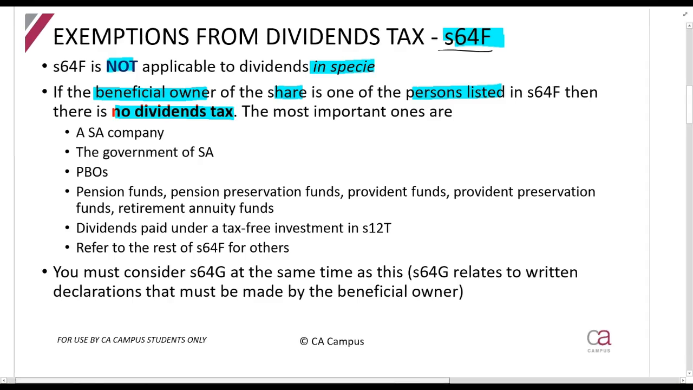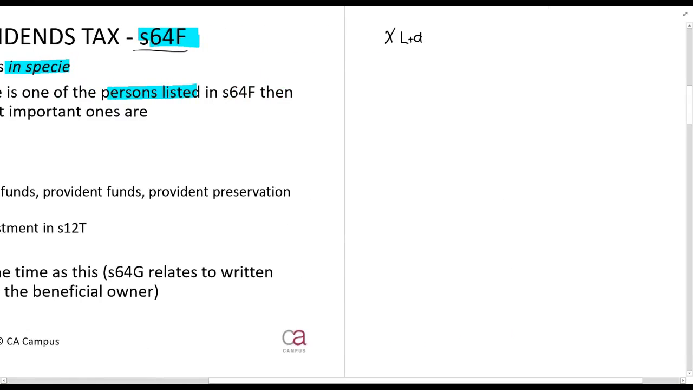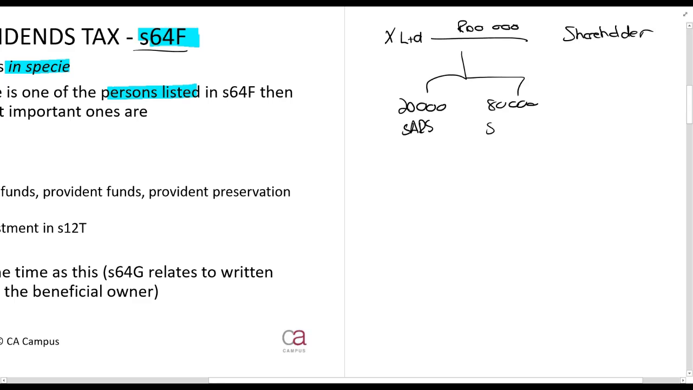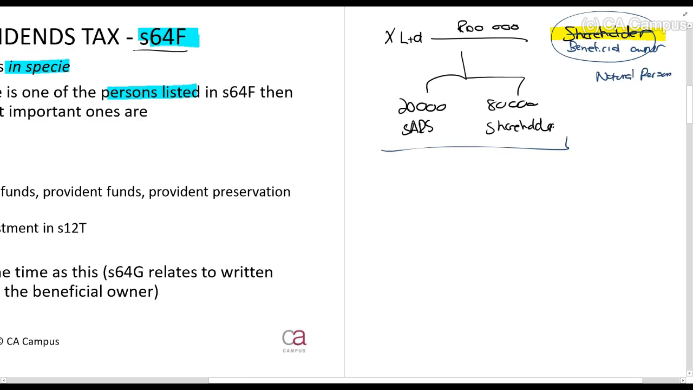So, X Limited pays 100,000 rands to its shareholder as a dividend. Now, 20,000 should go to SARS, and 80,000 should go to the shareholder. That we know. Now, we look at this shareholder here, the beneficial owner. Shareholder is not correctly the right term really, beneficial owner. Very often they're the same, but I want you to use the right term, beneficial owner. Now we look at this beneficial owner. If this is a natural person, let's say, you and me, then everything we've seen here applies. Everything you've studied so far.